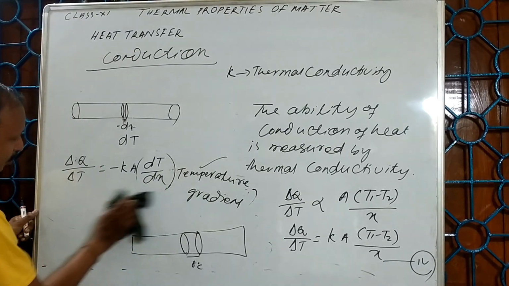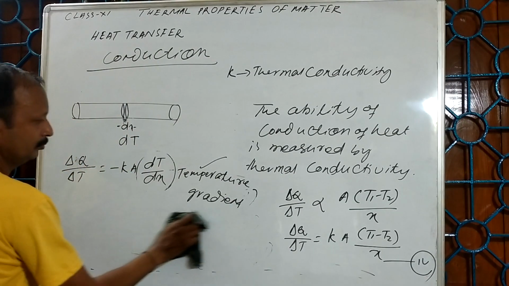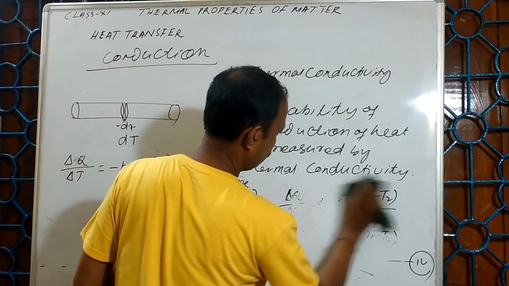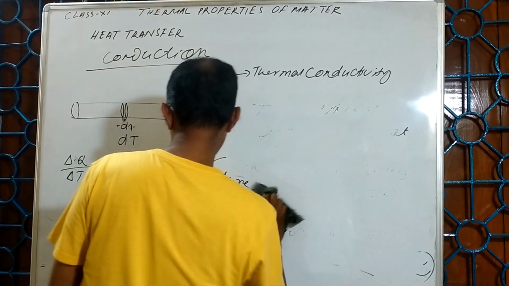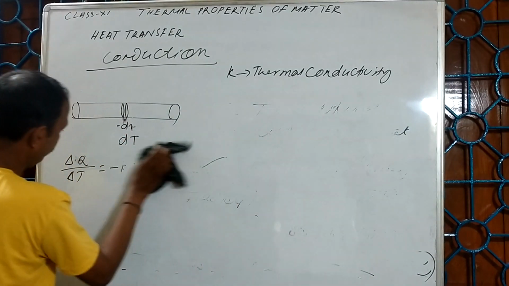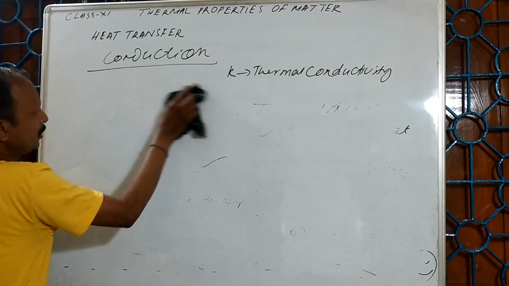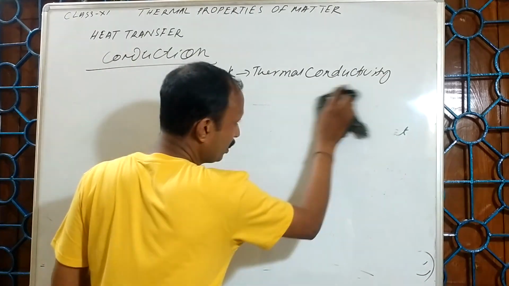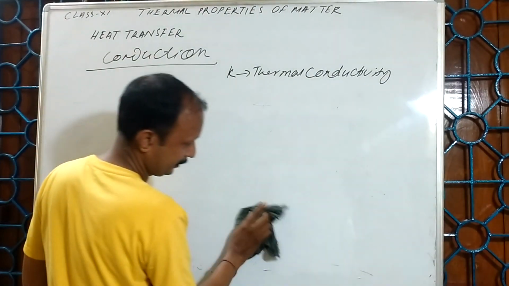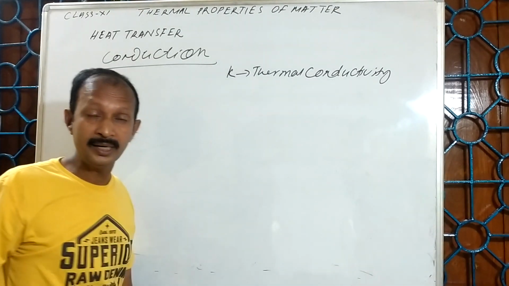So now let us move to one example. Before going to the example, I can say that solids are better conductors of heat than liquids, and liquids are better than gases.